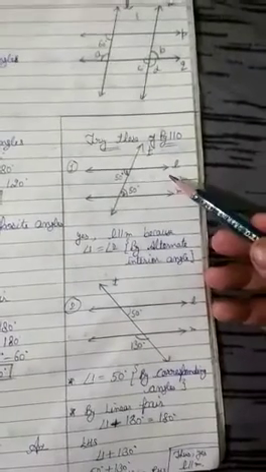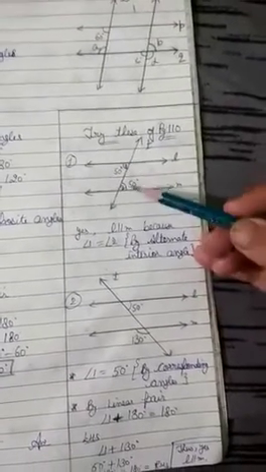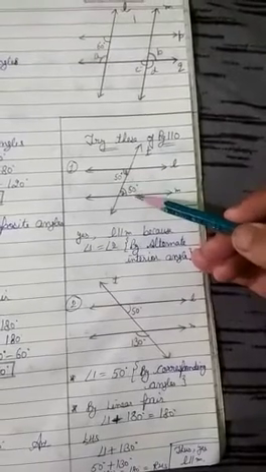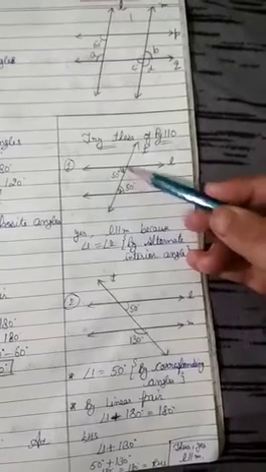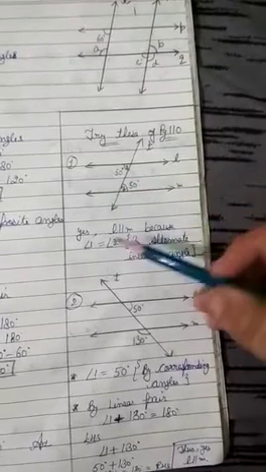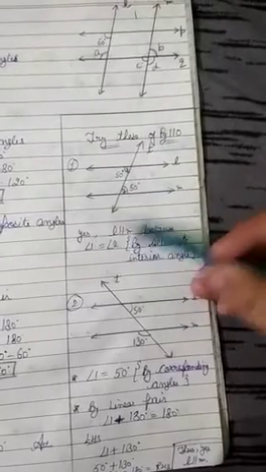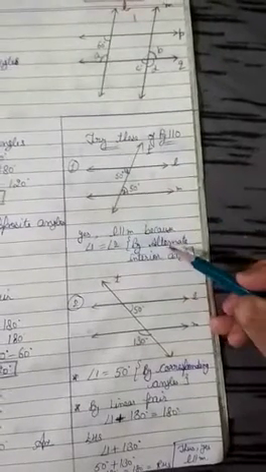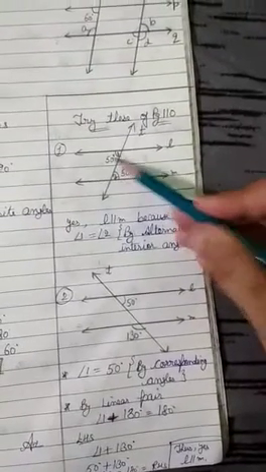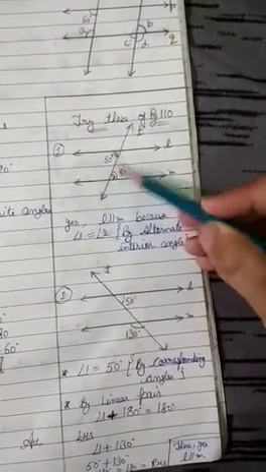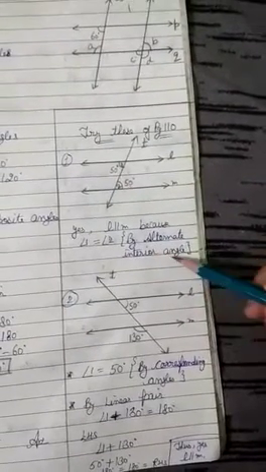Now we can say that two lines are parallel if the angles given by these two lines have any relation or generate any relation with each other, like satisfying any property. Yes, you can say L is parallel to M. Why? Because angle 1 and angle 2 both are 50 degree. And is there any relation between these two angles? Yes, they are alternate interior angles.